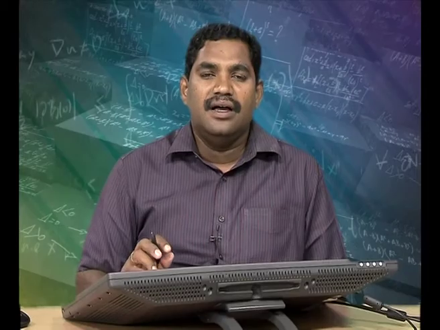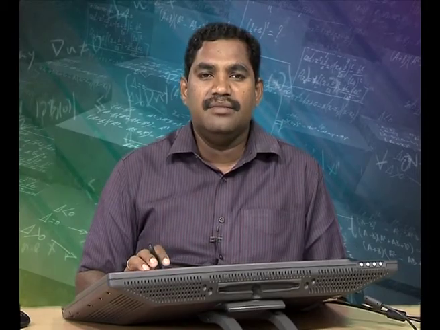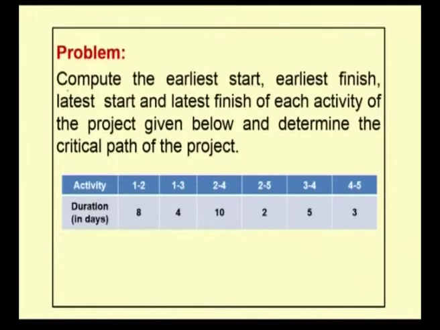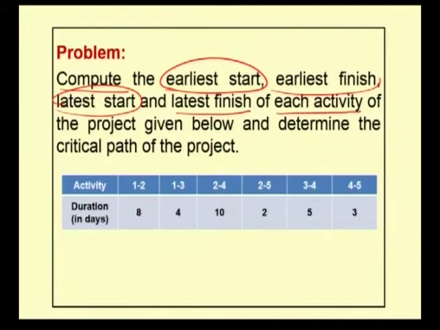So, with this idea of earliest starting time, earliest finishing time, latest starting time and latest finishing time, we will compute the earliest and latest times for each and every activity. With the help of these times, we construct the critical path for the given network diagram. Problem: compute the earliest start, earliest finish, latest start and latest finish of each activity of the project given below and determine the critical path of the project.